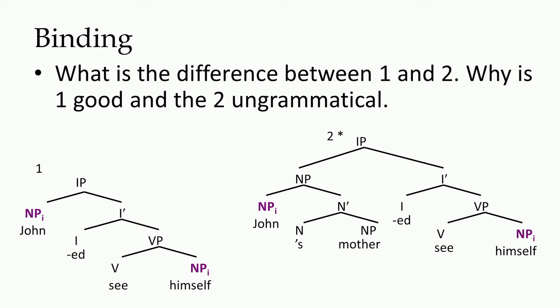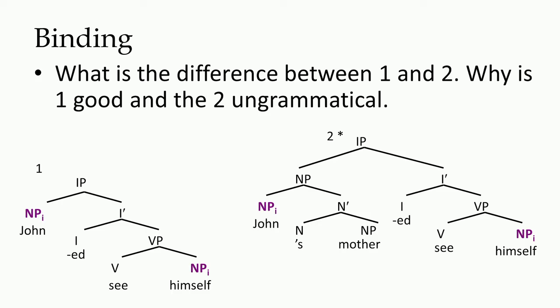So, what we are saying is "John's mother saw himself" is not a good sentence, and when we draw the structure of this sentence, we find John not in the spec position of the IP. Please look at this structure carefully.